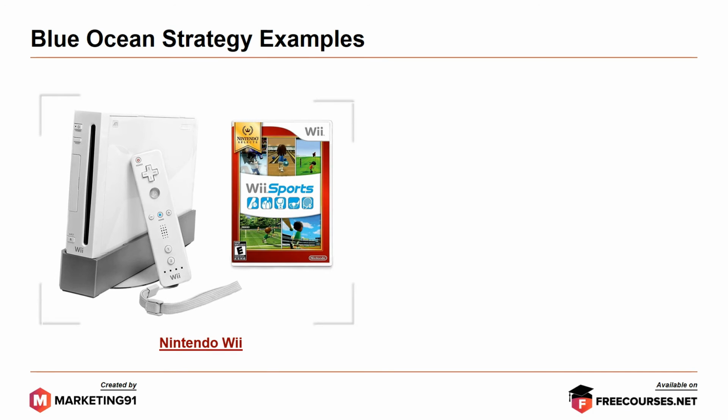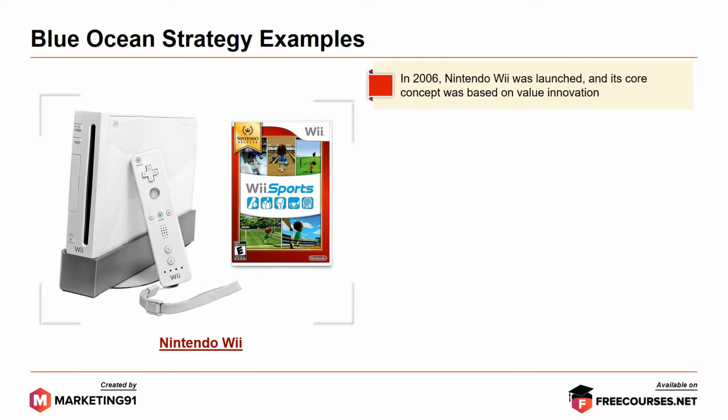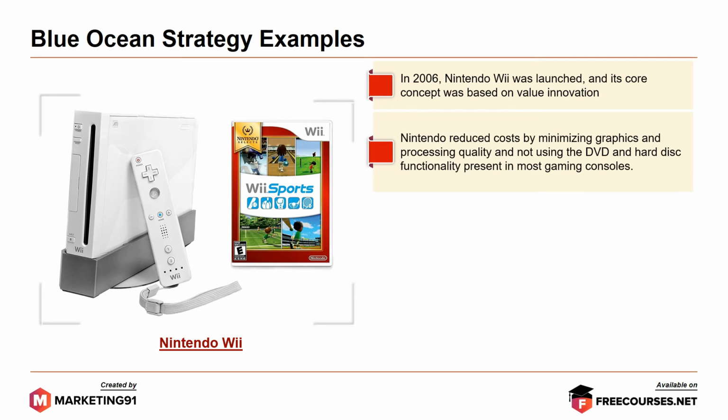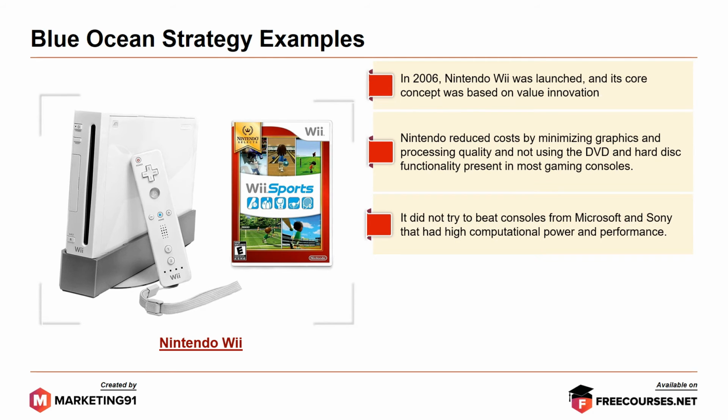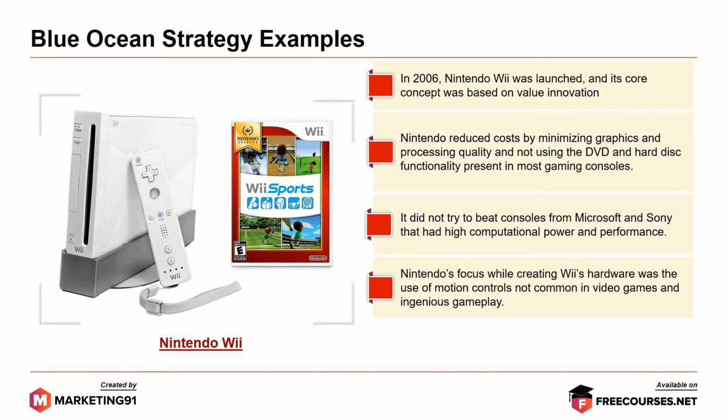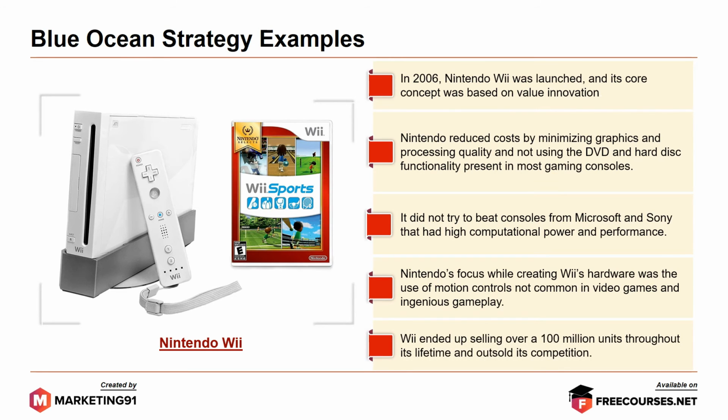Starting with Nintendo Wii. In 2006, Nintendo Wii was launched and its core concept was based on value innovation. Nintendo reduced cost by minimizing graphics and processing quality and not using the DVD and hard disk functionality present in most gaming consoles back then. It did not try to beat consoles from Microsoft and Sony that had high computational power and performance. Nintendo's focus while creating Wii's hardware was the use of motion controls not common in video games back then, and ingenious gameplay. Wii ended up selling over 100 million units throughout its lifetime and outsold its competition.